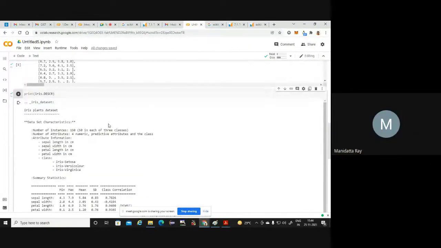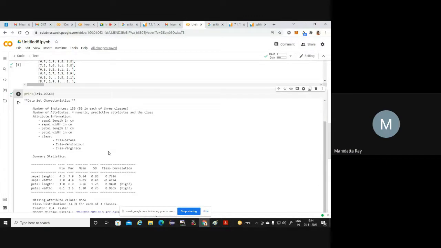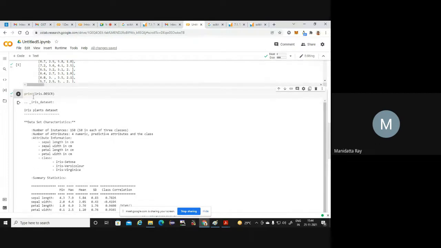Something different, sir. No, you have to click print. The print option has to be used. Then it will be good, like it will be better. Print option. Where can we see the print option?